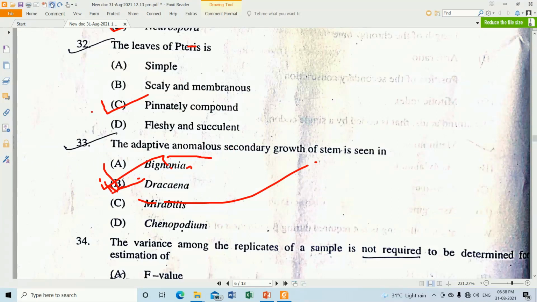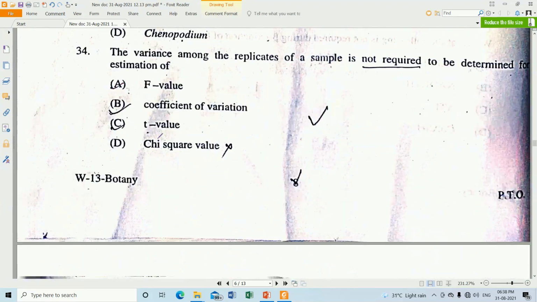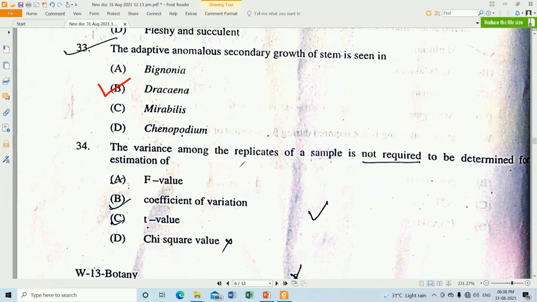Sorry for the disturbances. So the option B will be the correct one. Coming to question number 34. The variance among the replicates of sample is not required to be determined for the estimation of coefficient of variation.